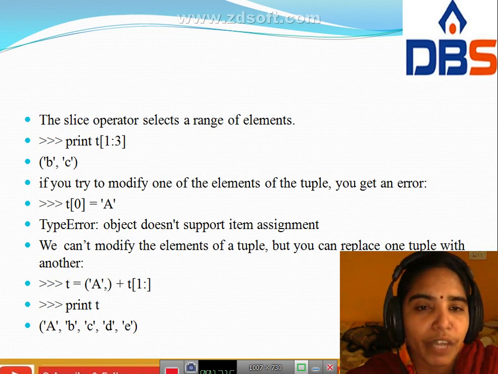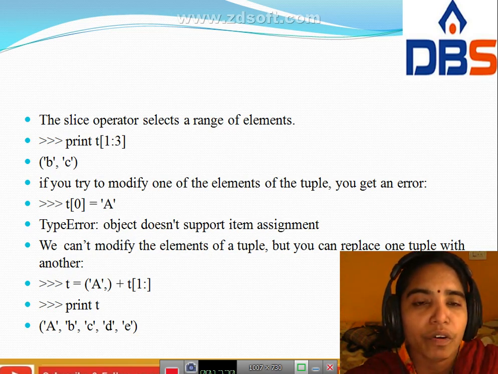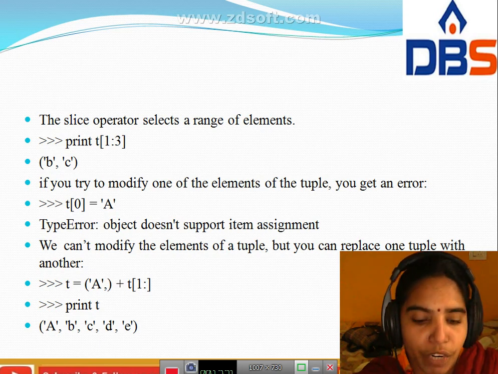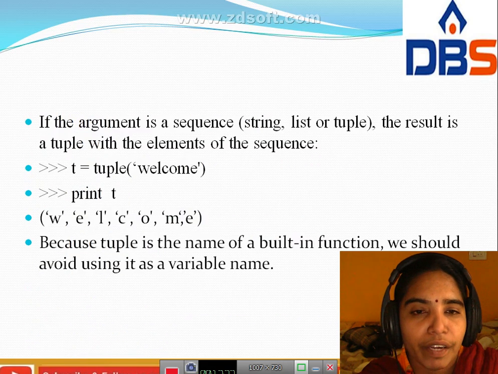Here, if we try to modify one of the elements of a tuple, we get an error. Here, t of 0 equal to A gives an error.